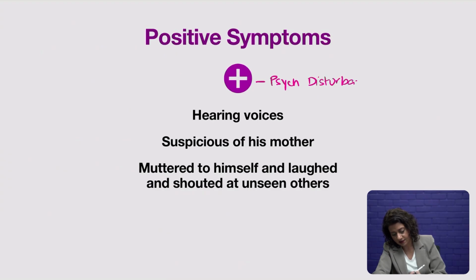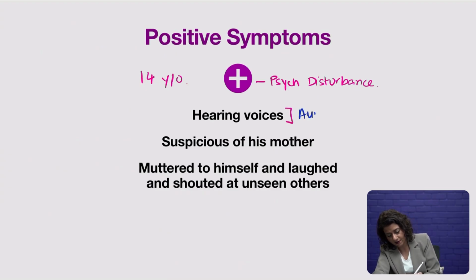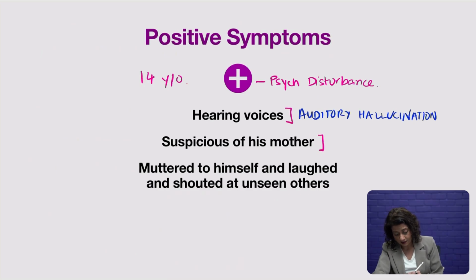The positive symptoms in the case of the boy at the time at which he was brought to the clinic at the age of 14: he is hearing voices, and this you will recognize as an auditory hallucination. He is also at this point very suspicious of his mother, and you will recognize this suspicion as a delusion that is persecutory. So he has a persecutory delusion.